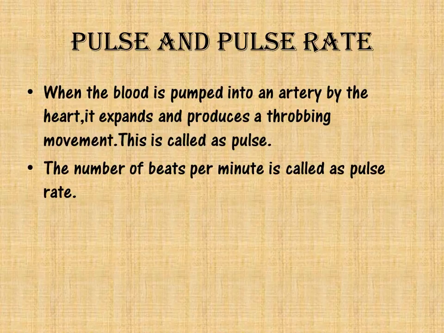Now coming to the pulse and pulse rate. When blood is pumped into an artery by the heart, it expands and produces a throbbing movement. This throbbing movement is called pulse. The number of beats per minute is called pulse rate. In a healthy person, the normal pulse rate is 72 times per minute. This means that the heart expands and contracts to pump blood 72 times in a minute. So, this is all about the human circulatory system.